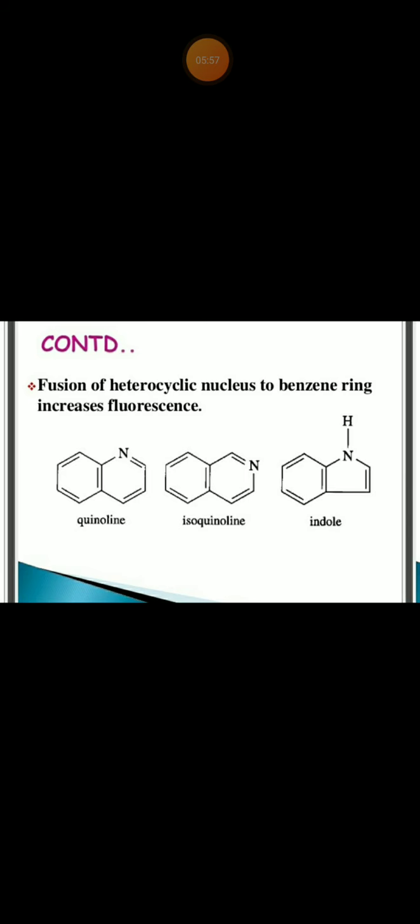Fusion of a heterocyclic nucleus to a benzene ring increases fluorescence. Here quinoline, isoquinoline, and indoles are fusions of rings, right? These will show more fluorescence. Okay.